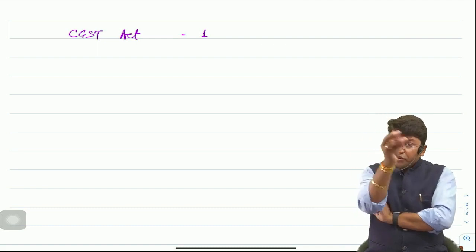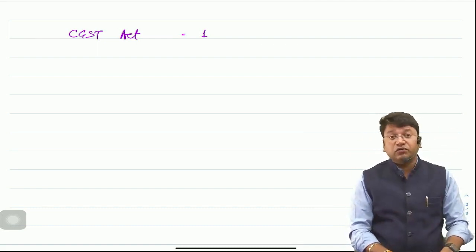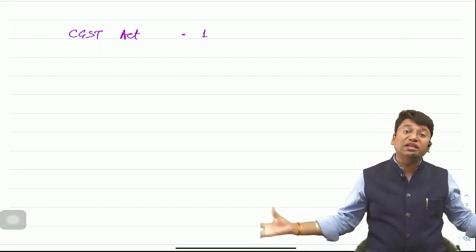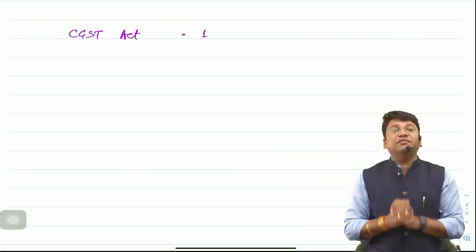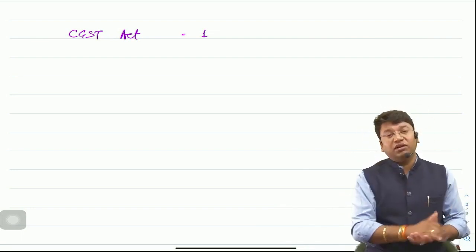So before introducing the GST, sir, it was a requirement that all the state governments and the central government come together and agree for the same act. But sir, why will all the state governments agree?